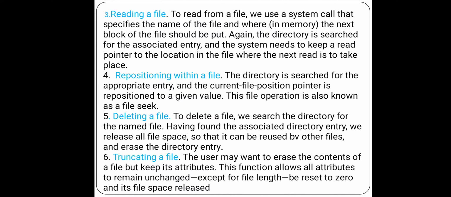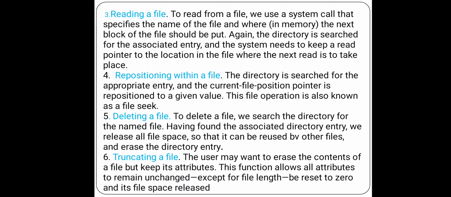Now you are in some place, and we are trying to move to some other place. That is called seeking. Repositioning a file means, say you are at the second byte of a file, and you are trying to move to some other place, the 8th byte or the 10th byte or something else.